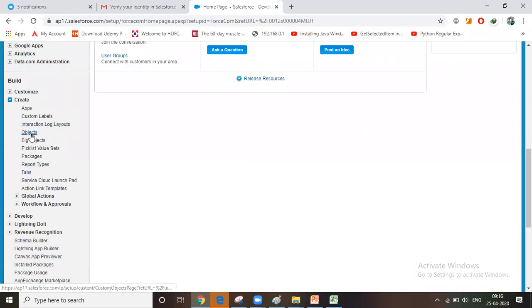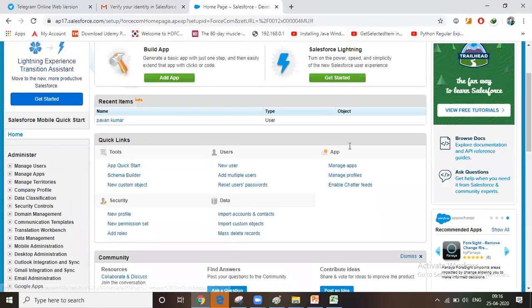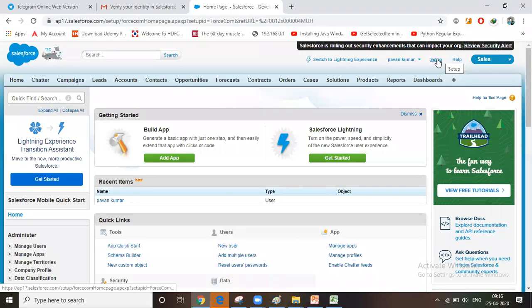Tab creation, object creation. By creating an object, it won't be directly visible in our application. We have to create a tab. I already told you, in Salesforce an object is nothing but a table. An object will be visible in the form of tabs. So now I'm creating the application. Again, I'm showing the navigation: Setup. Click on Setup.